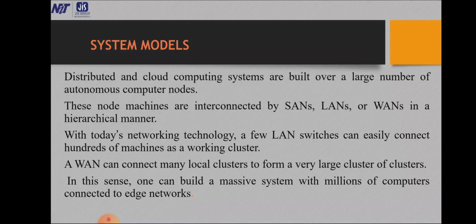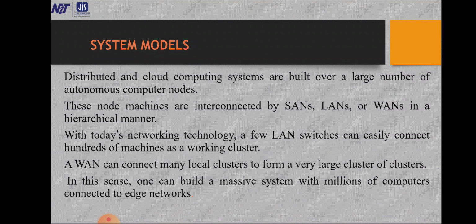In this sense, one can build a massive system with millions of computers connected to edge network. Massive systems are considered highly scalable and can reach web scale connectivity either physically or logically.